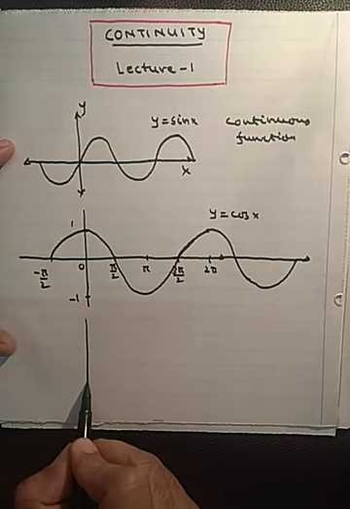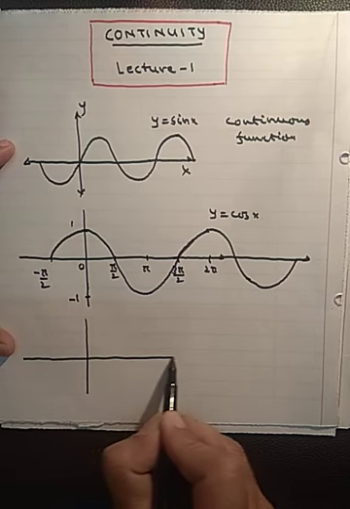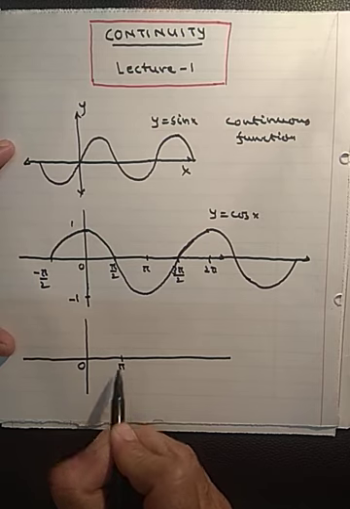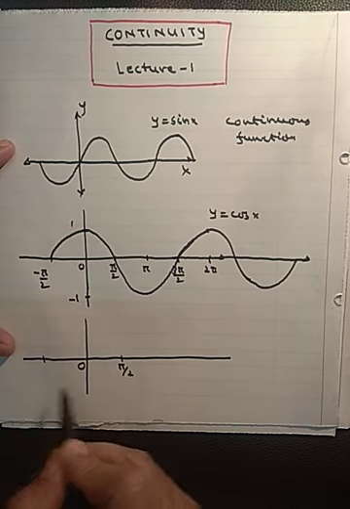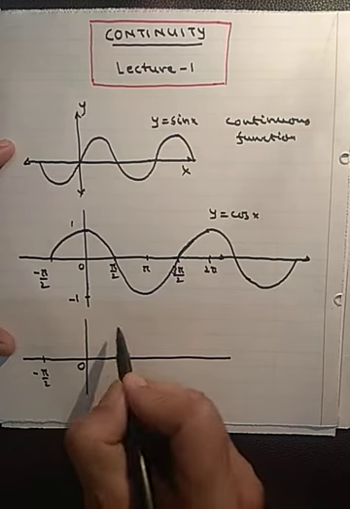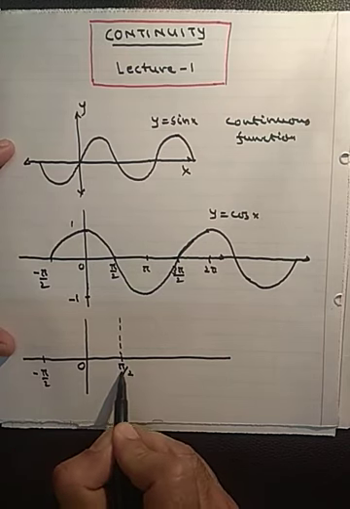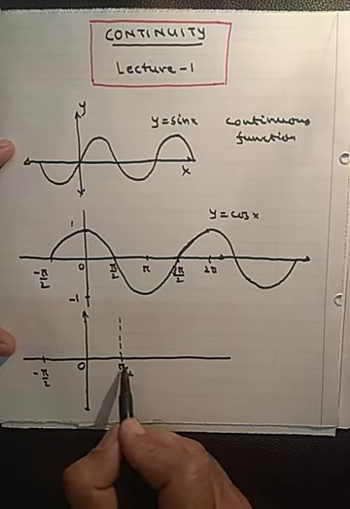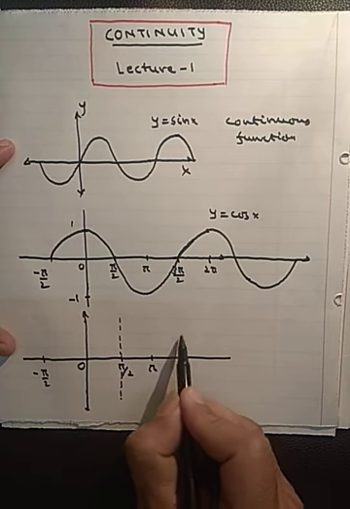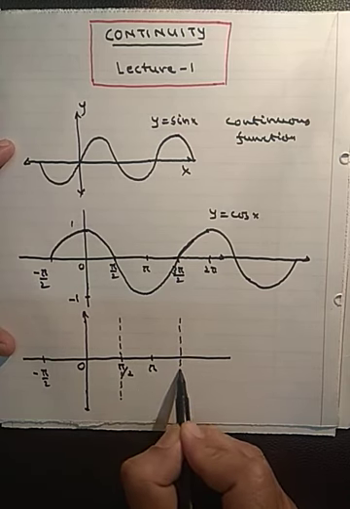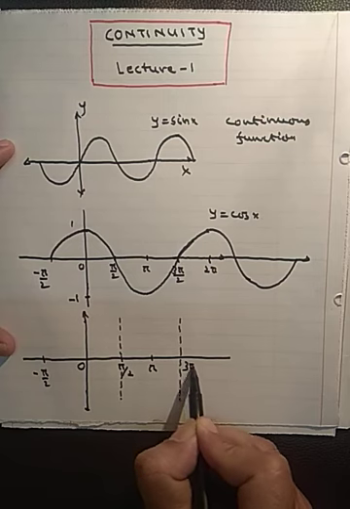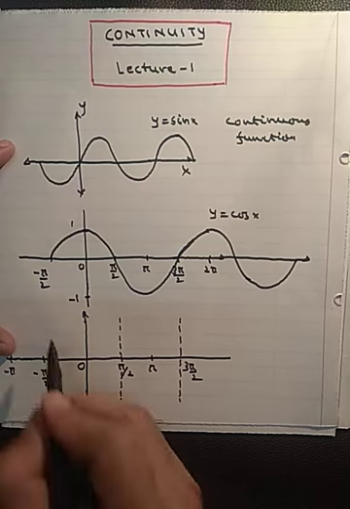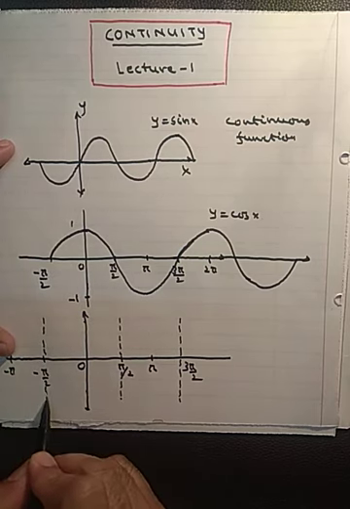Similarly, what about tan x? Is tan x a continuous function? So tan x, we know that at pi by 2 it is not defined, minus pi by 2 also it is not defined. Okay, so what is the graph of tan x? Pi by 2, then it is pi, then this is 3 pi by 2, and this is minus pi. Here also these are called asymptotes.